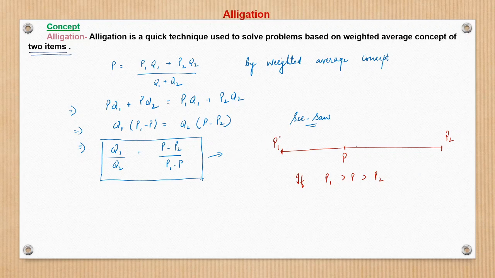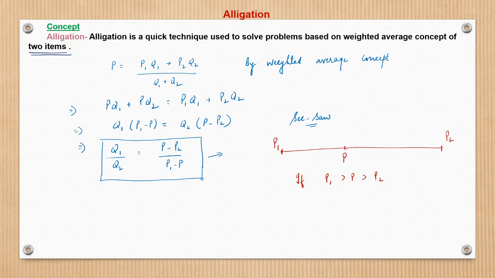So what happens if this weight is heavier? Suppose P1 is a weight for a moment. On a seesaw, the person P1 with heavier weight is sitting, and the person P2 with lower weight is sitting on the right hand side. If two persons are sitting equidistant from the center, then certainly the person with the heavier weight will pull the seesaw down towards himself, and the person with the lighter weight will go up, by the very virtue of gravity and weight.